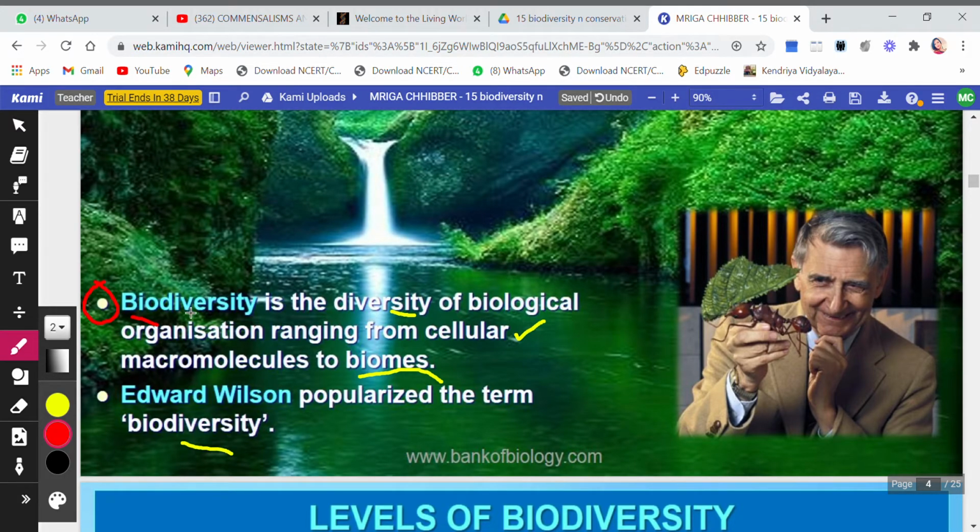Bio means living organisms and diversity means how they differ from each other. So if we combine both these words together, we get a word called biodiversity, which means diversity of biological organization starting from unicellular, that is from cellular level, to a big biome. So this diversity is called biodiversity.